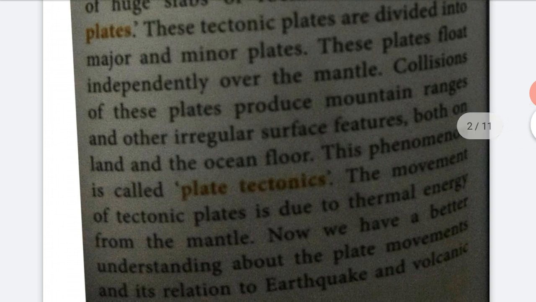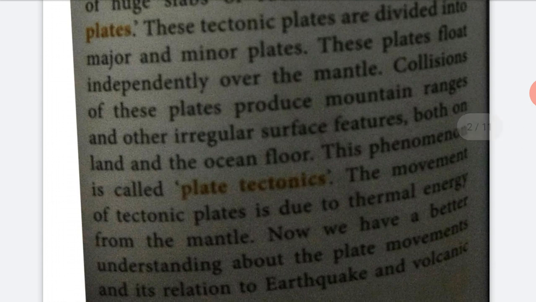The collision of these plates produced mountain ranges and other irregular surface features both on land and the ocean floor. This phenomenon is called plate tectonics. The movement of tectonic plates is due to thermal energy from the mantle. Now we have a better understanding of plate movements and their relation to earthquake and volcanic activities.